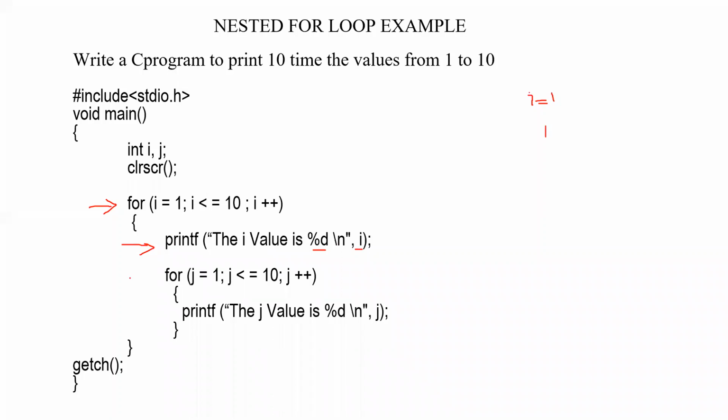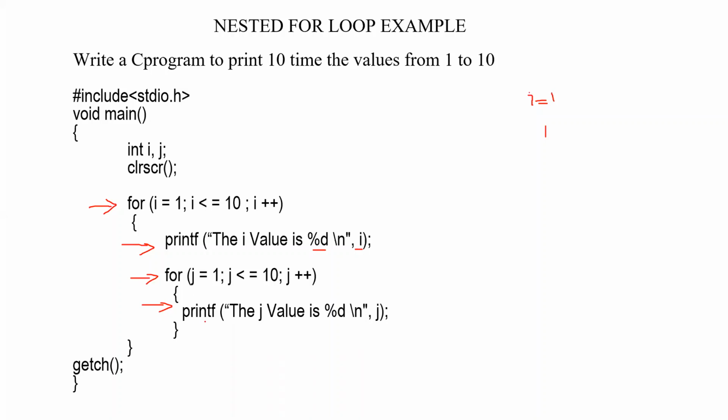Now in the next, the body of the loop will be executed once and then again it will go for incrementing. So the next line which is coming in the body of the loop of the outer for loop is the next for loop, right? It is moving to the inner for loop for J equal to 1. For J equal to 1, we just initialize the second control variable J equal to 1. Now it is moving on to the body of the loop of the inner for loop, which is again inside the body of the loop of the outer for loop, right?